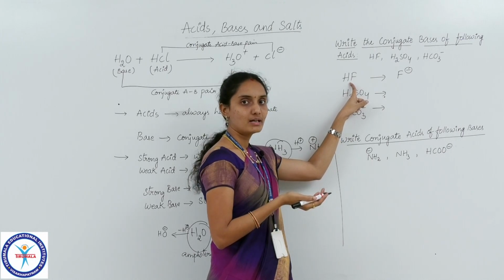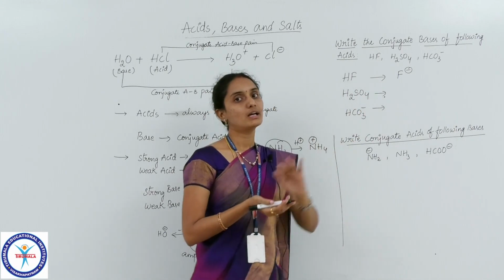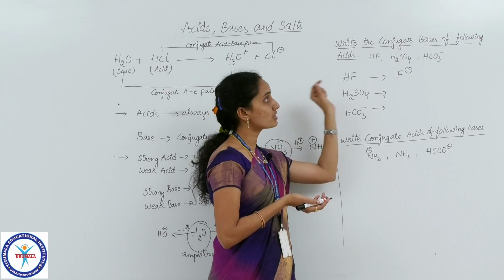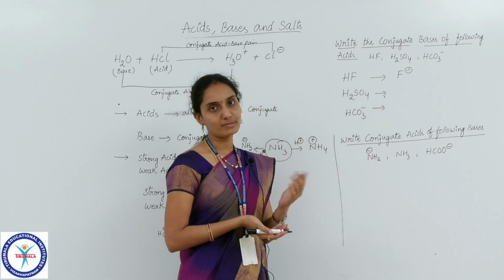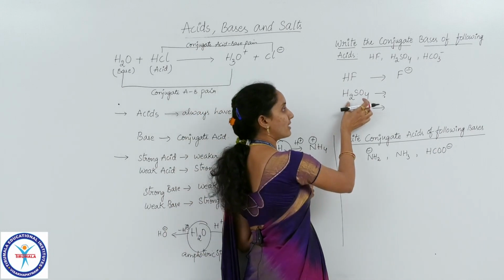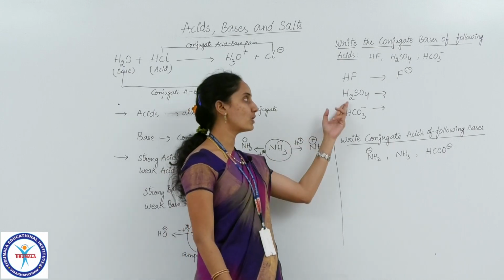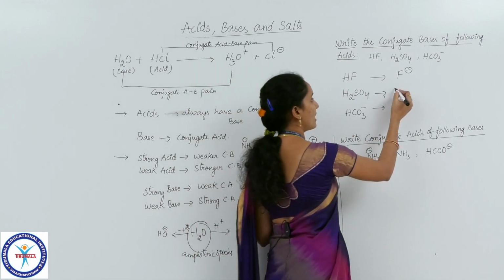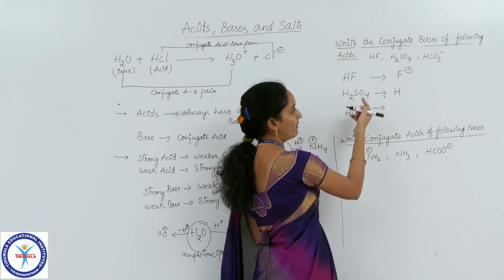How did we get it? Yes, we get a conjugate base from an acid just by removing a proton. Remember that. So in order to write a conjugate base for a given acid, you just have to remove a proton from the formula. Now you can try this, H2SO4. We have to remove one proton. We have two hydrogens here, so we have to remove one proton. That is, one hydrogen will be removed in the form of H plus. Then what will be left?